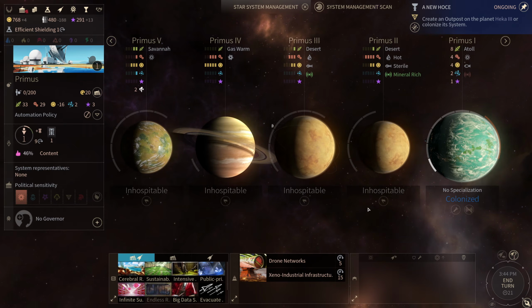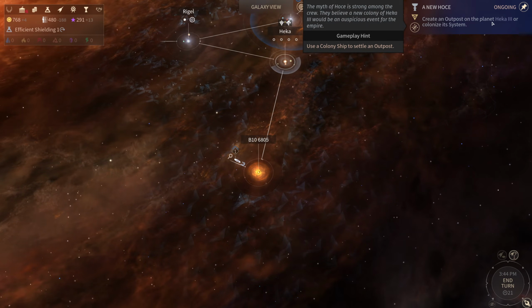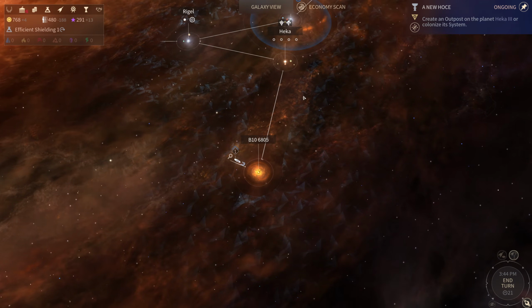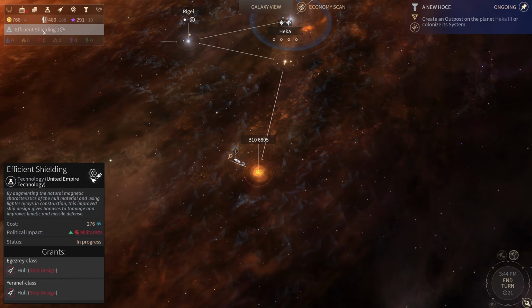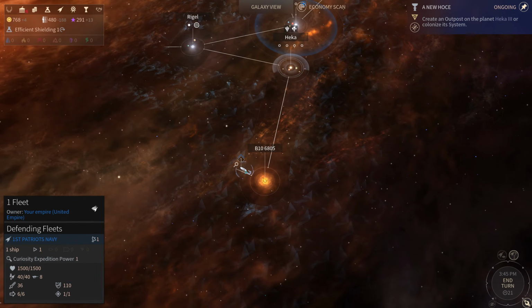We have no governor here in this system. A new quest: create an outpost on the planet Heka 3 or colonize its system. Right. Next turn, we will be working towards that. We need a savanna planet, the ability to colonize savanna planets.